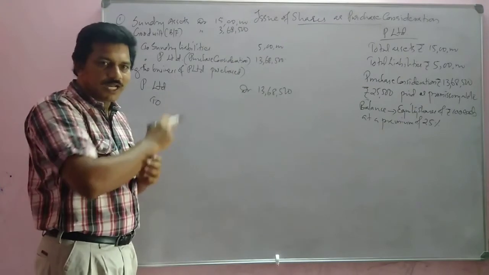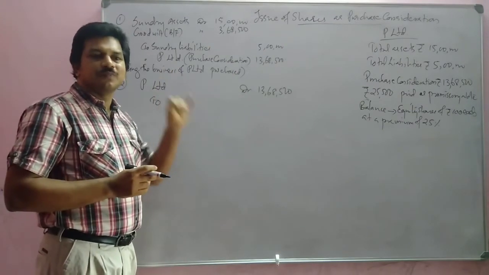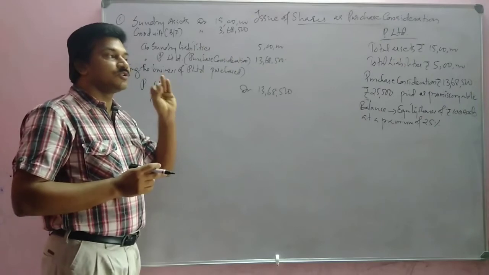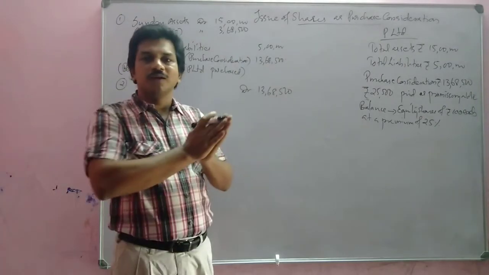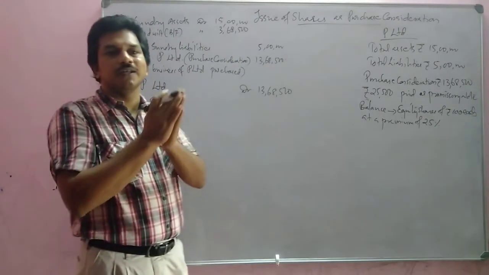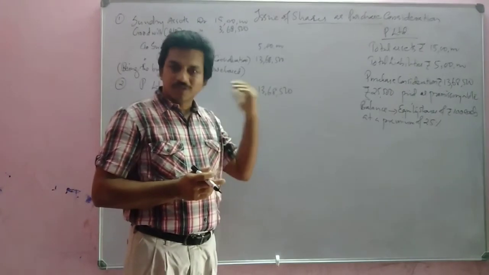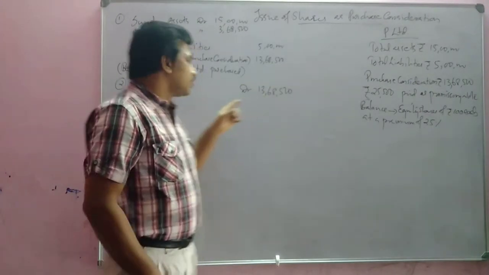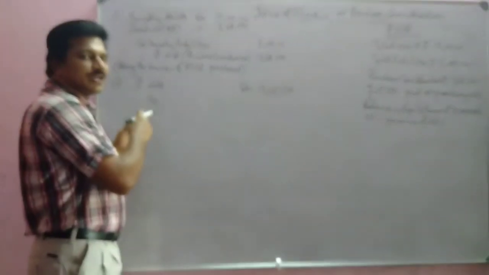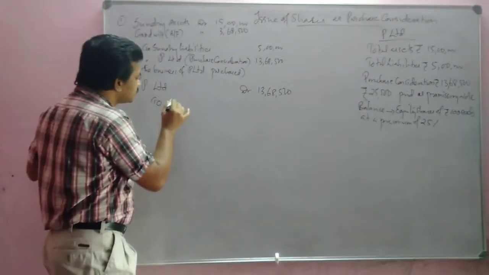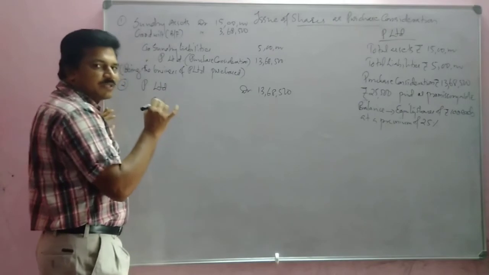We have studied what is purchase consideration, what is promissory note, and what is bills payable. So trade bills and promissory note, everything we have studied in the previous classes. So when writing the journal entry, this can be written as promissory note, or also as bills payable.